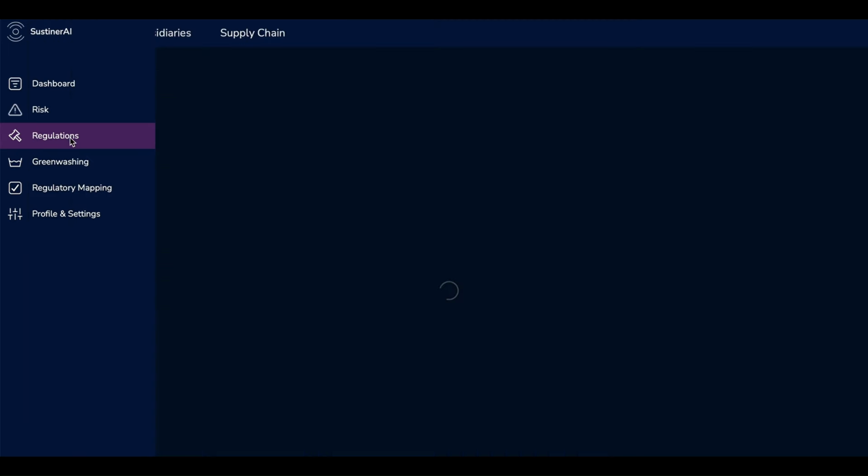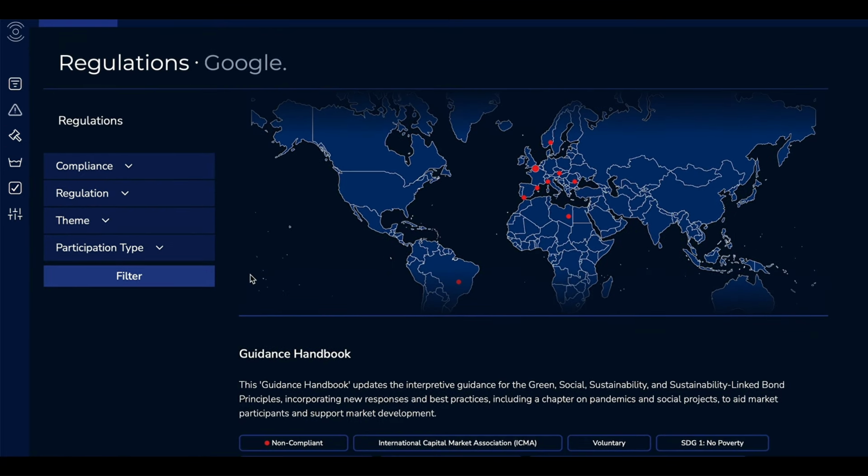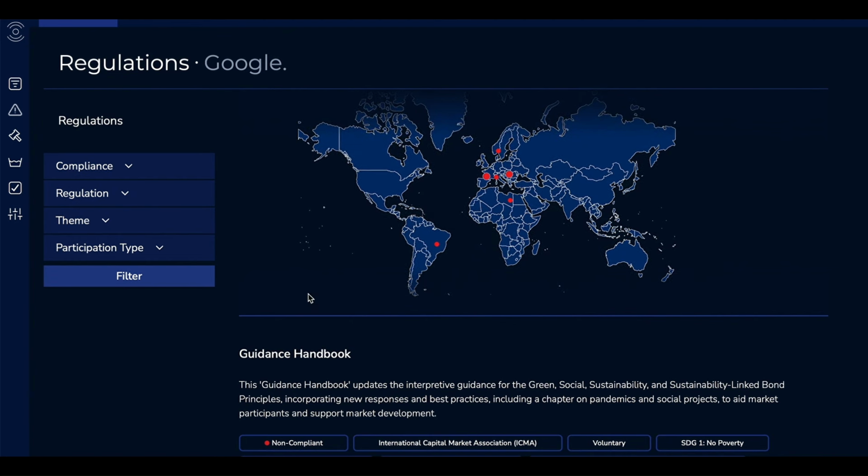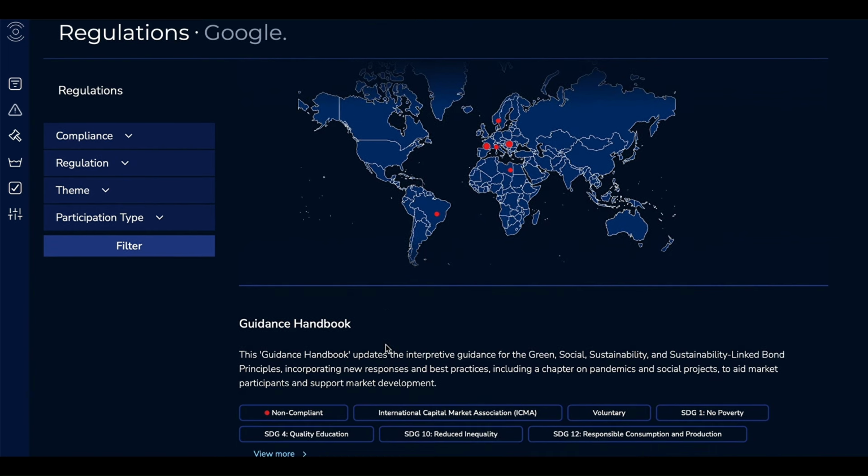Then you can do regulations. You can see all the different regulations that apply to Google worldwide. You can see that you are not compliant in a lot of them. This is key for us. Using ESGBricks, we create universal topics. These universal topics are very granular information that you need to disclose in each regulation. Each regulation has all the universal topics related to it. So what we do is tie the information that we collect from more than 20 languages all over the web, the dark web, and social media, and then using ESGBricks we tag this data and link it to the different regulations.